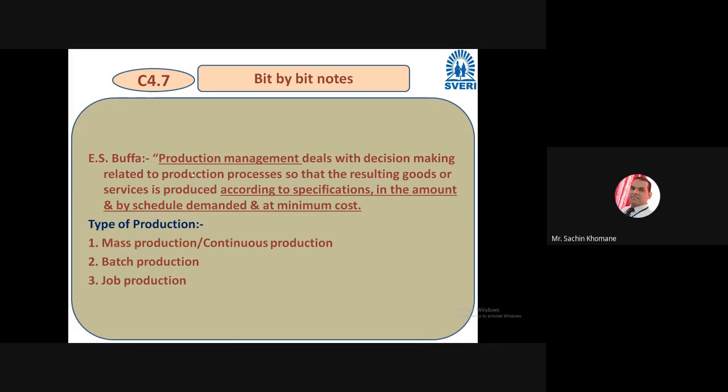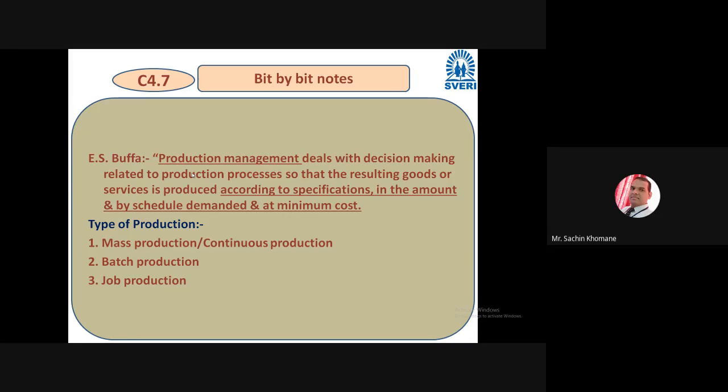Yes, you can produce goods and services, but according to the specification that the customer is demanding. Specification is always given by customers, right? So within the amount and cost that the customer has told, can you produce it?